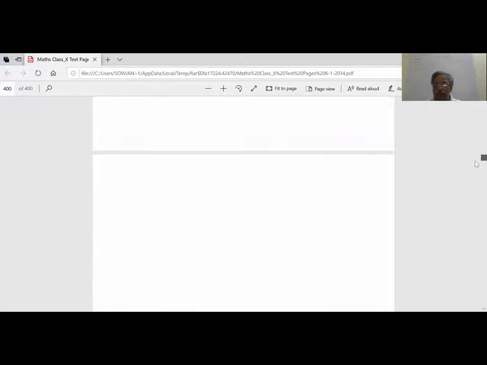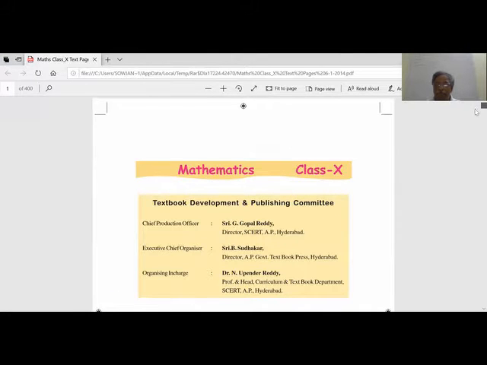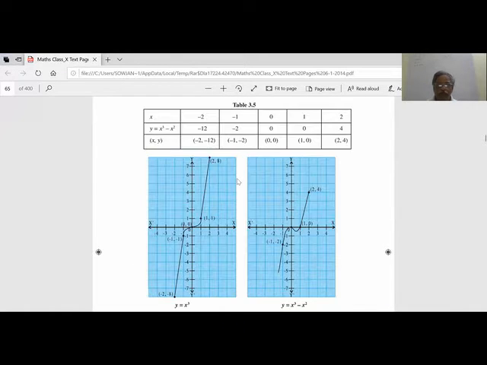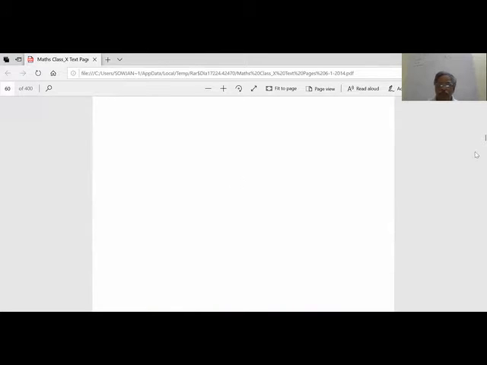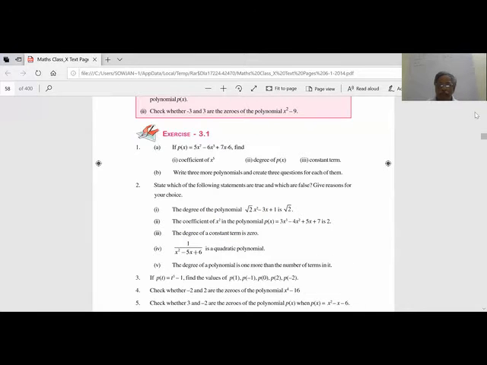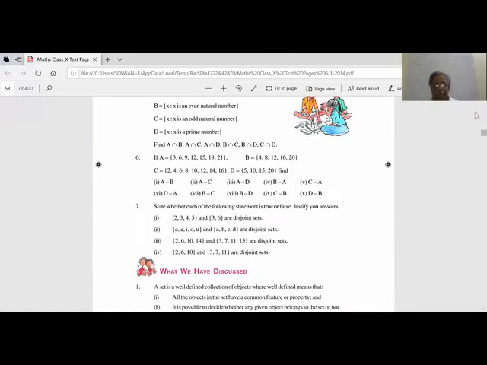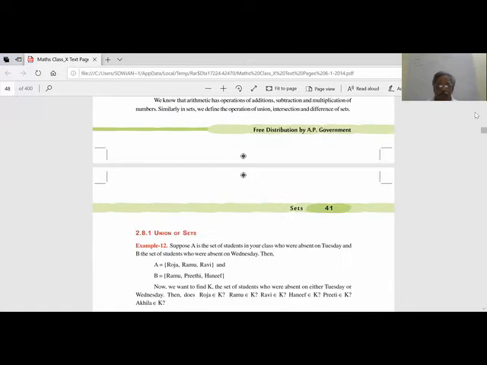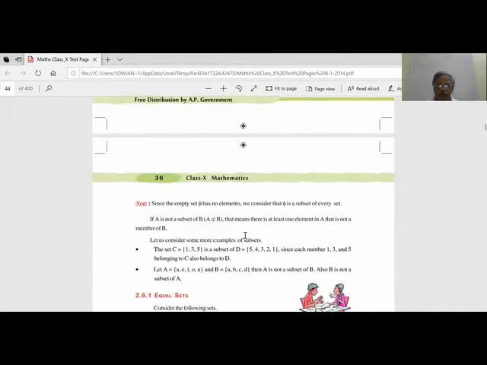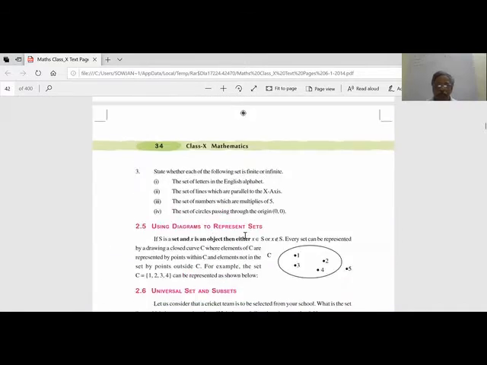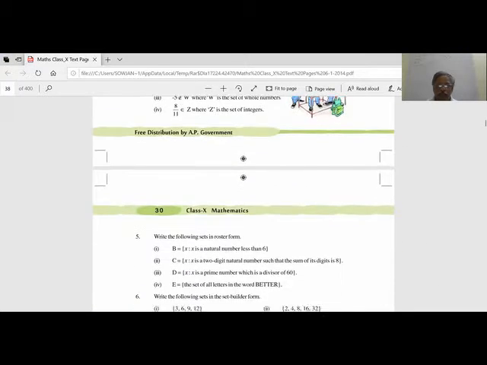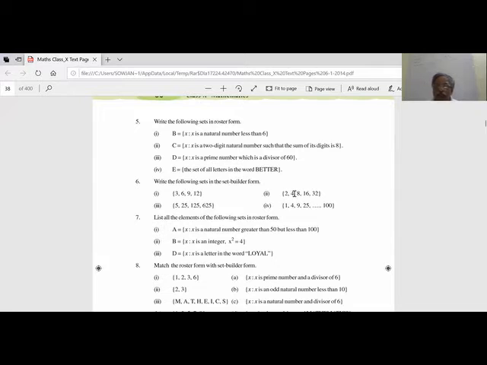We'll go back to our lesson 2.1. So what is given here? 2, 4, 8, 16.